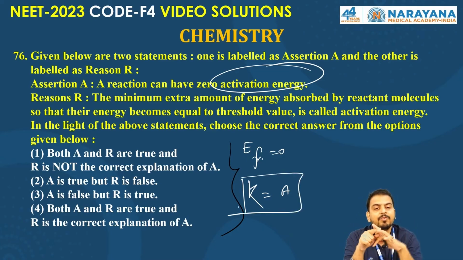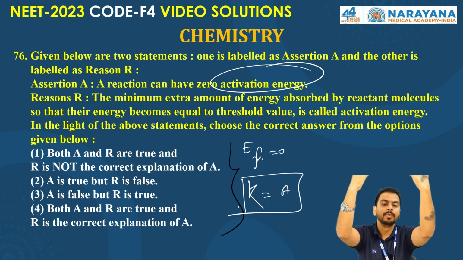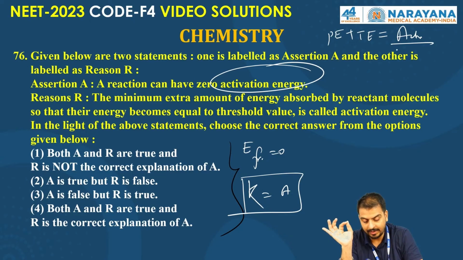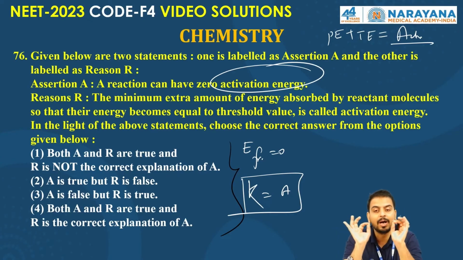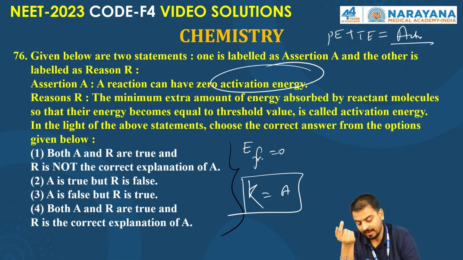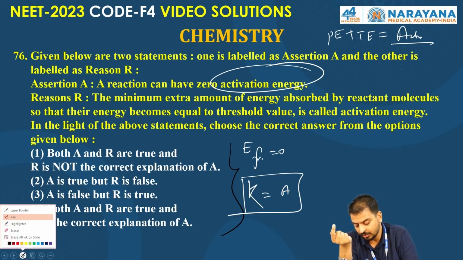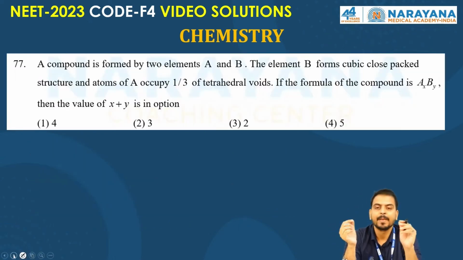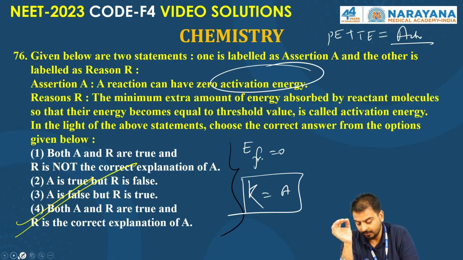The minimum extra amount of energy absorbed by reactant molecules so that their energy becomes equal to the threshold value is called the activation energy. Yes, the potential energy plus activation energy equals the threshold energy. In the light of the above statements, both A and R are true, and R is not the correct explanation of A. So the correct answer is option 4, right?